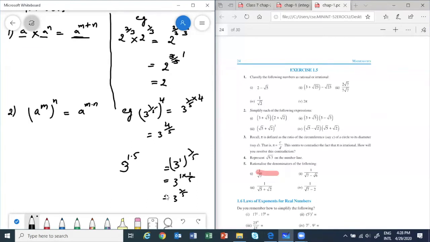Yes, 3 to the power of 4 by 5 will come. So you will realize now, if the number is a complete number, then it is decimal. If there is some property getting used up, then it is going to be a multiply sign. Okay, let me proceed to the next property.